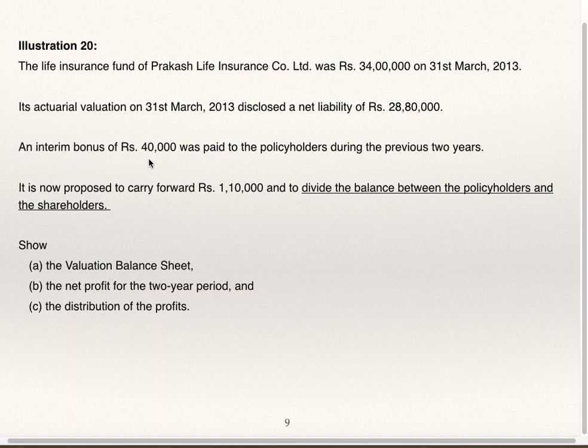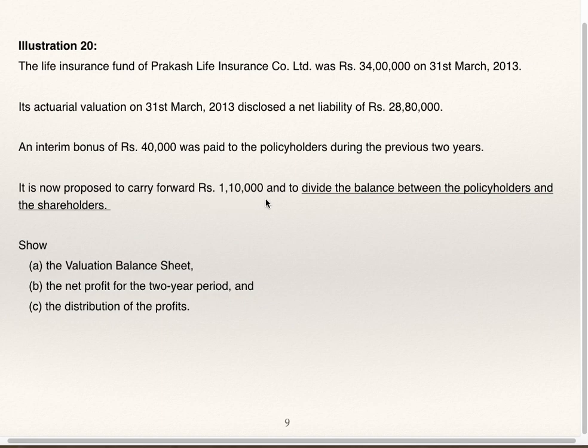An interim bonus of 40,000 was paid to policyholders during the previous 2 years. Before actuarial valuation, they have already paid the bonus, which is 40,000. It is now proposed to carry forward 1,10,000.